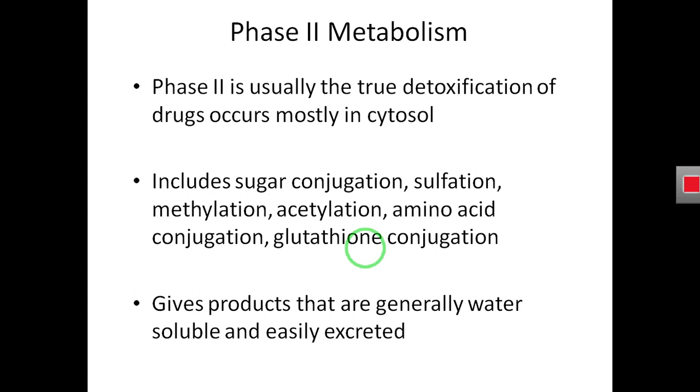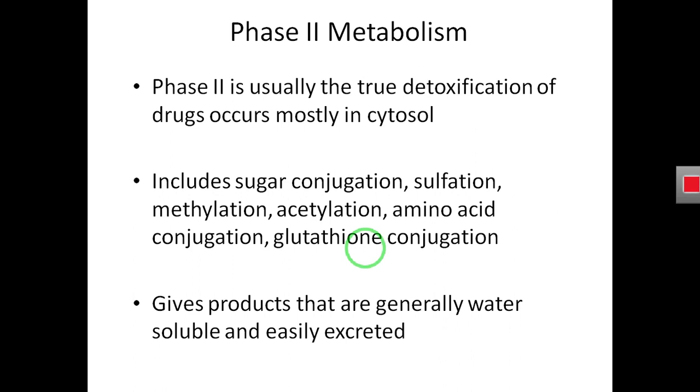And if the drug has an acetyl group added, we say the drug gets acetylated. Or if the drug adds an amino acid, we say the drug gets conjugated with the amino acid. Or if the drug adds glutathione, which is an antioxidant or a protein, we say the drug has glutathione conjugation.